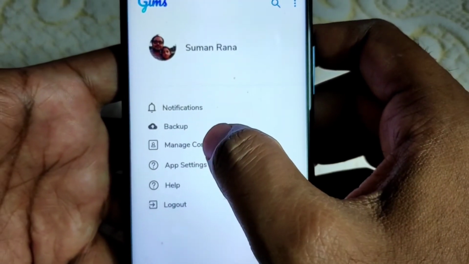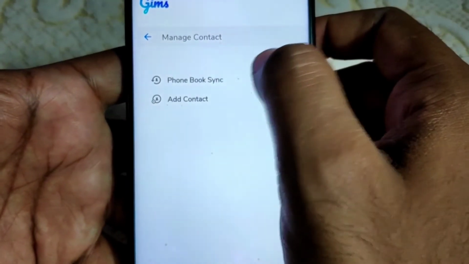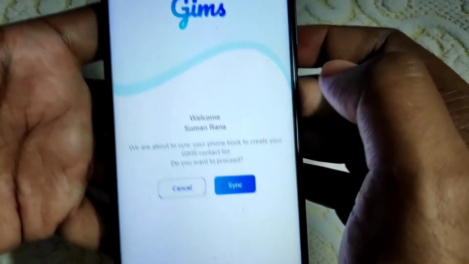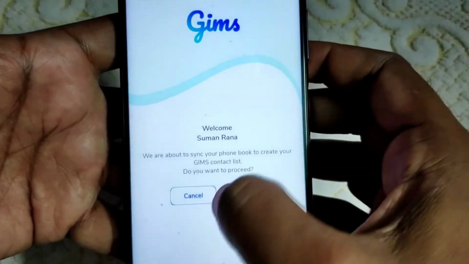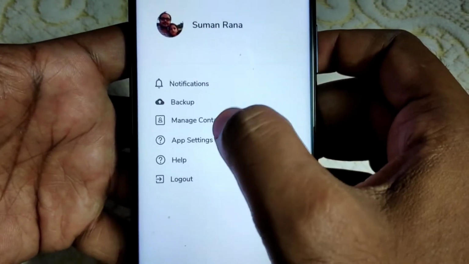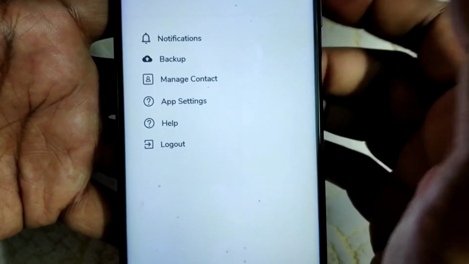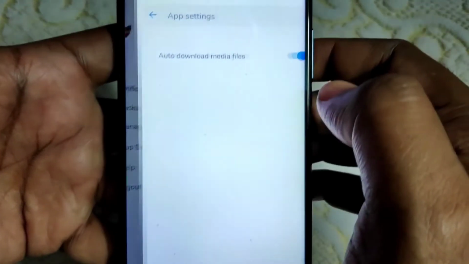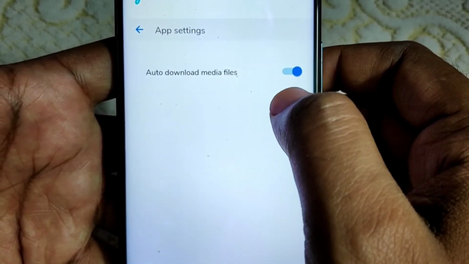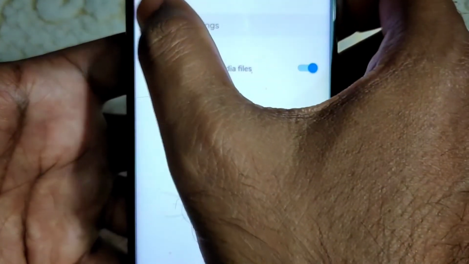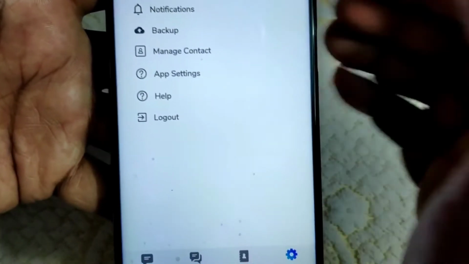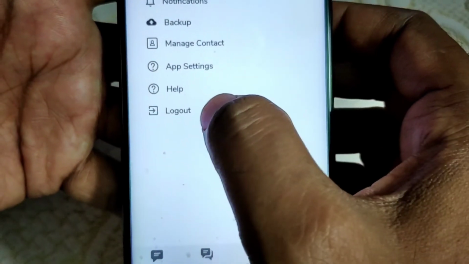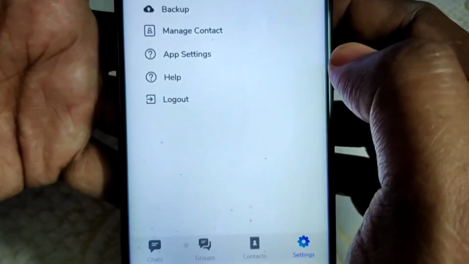Next to that is manage contact. In this manage contact, you can sync your phone book. You are familiar with this already, I told you about this sync part. And next one is the app settings, which is nothing important as such. You can get auto download media files, so whatever media files you receive will automatically get downloaded in your phone. And next one is logout.